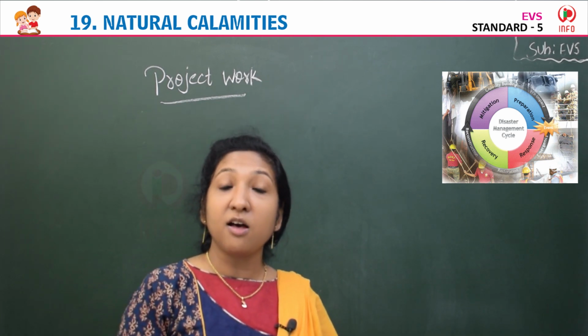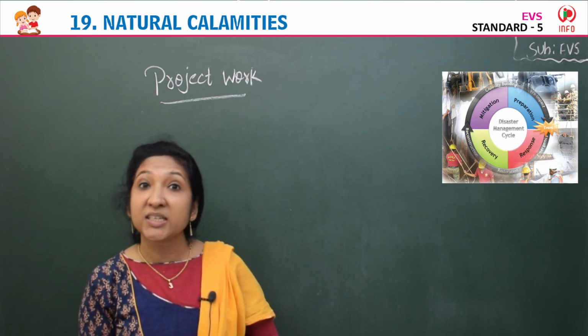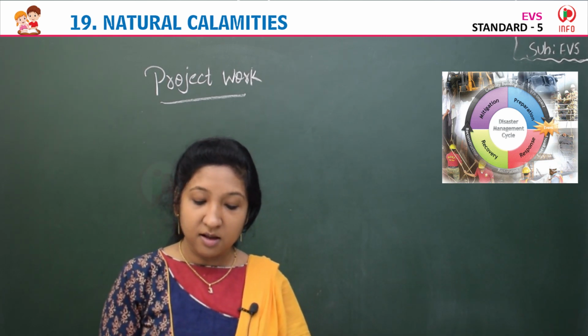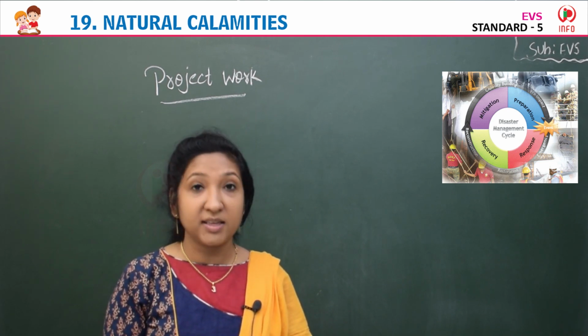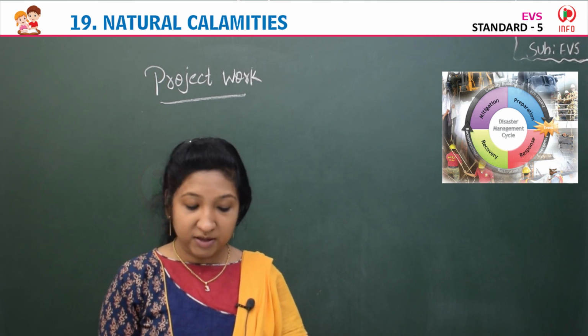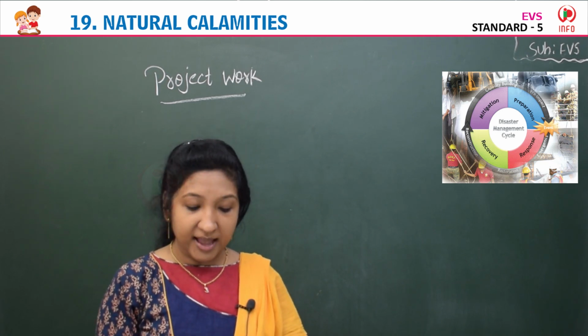Yes, it's an ongoing process by which governments and civil society plan for and reduce the impact, the effect of the disasters that occur.